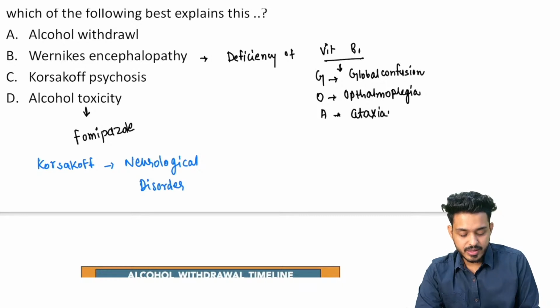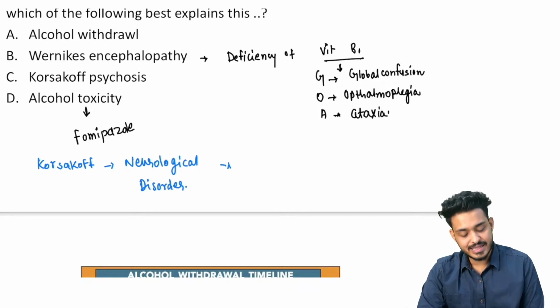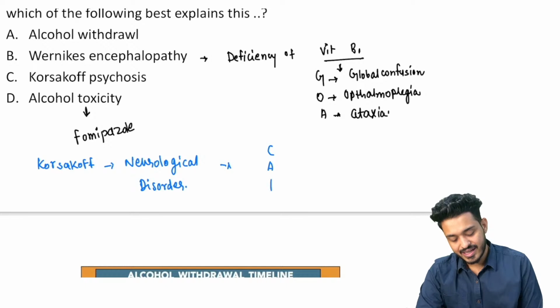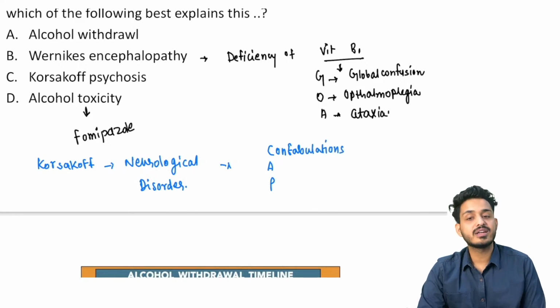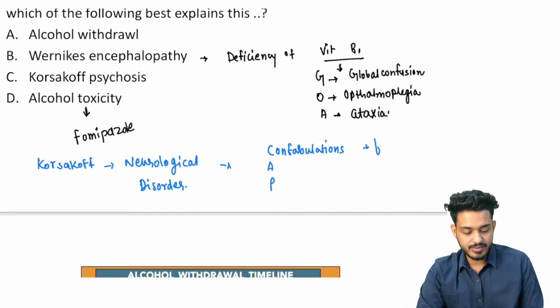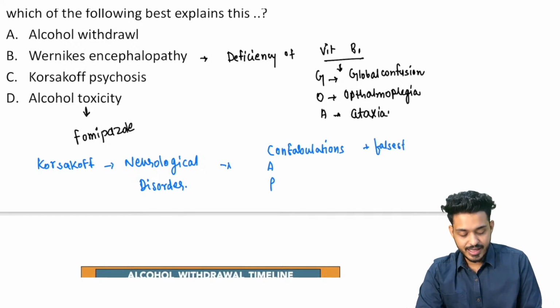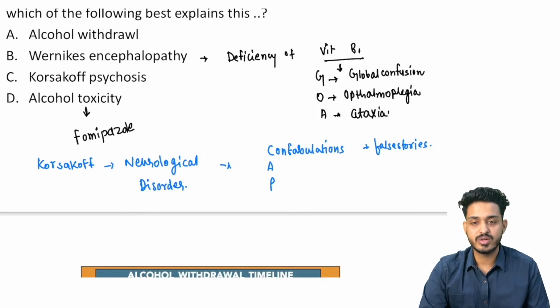Which is characterized by CAP. C is confabulation. What is confabulation? This person is drinking so much that he starts making false stories, and he will believe those stories are true. He doesn't know.